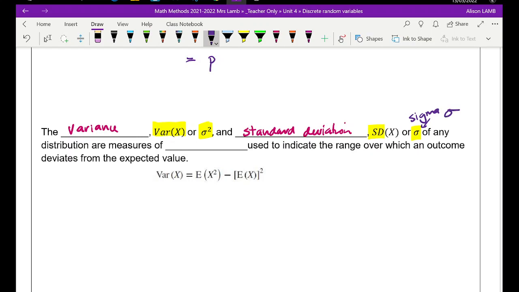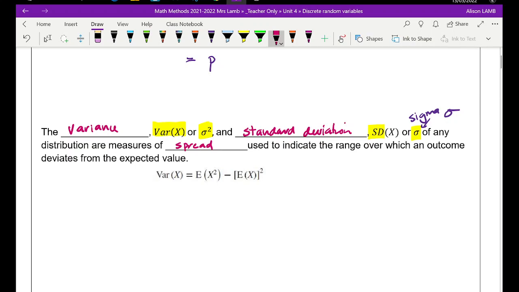So not our capital sigma sign that we use for totals. Now remembering our standard deviation and our variance aren't measures of centre. The mean, or our expected value, is what we're expecting to happen. It's the middle, all right? But our variance or standard deviation are measures of spread, how spread out our distribution is. So let's go ahead and calculate that.